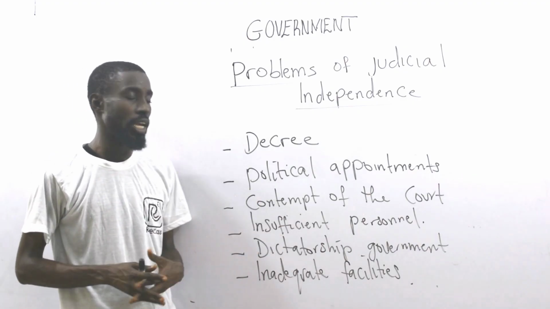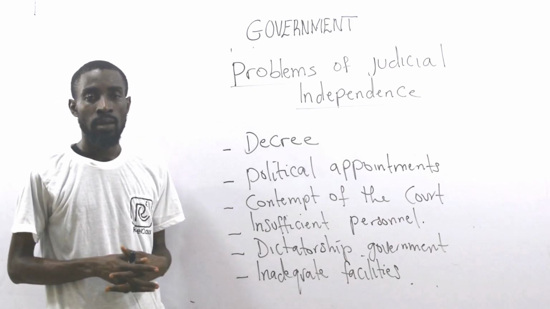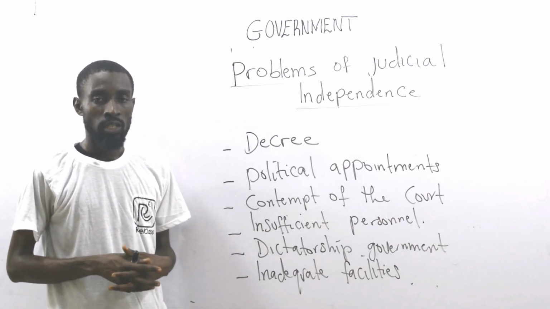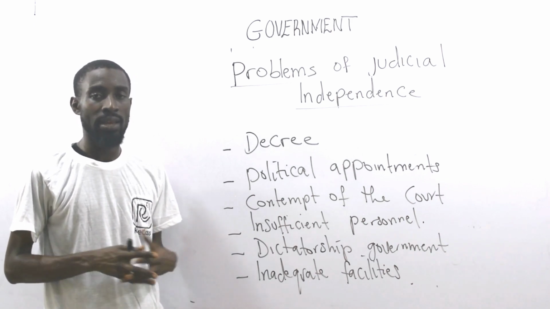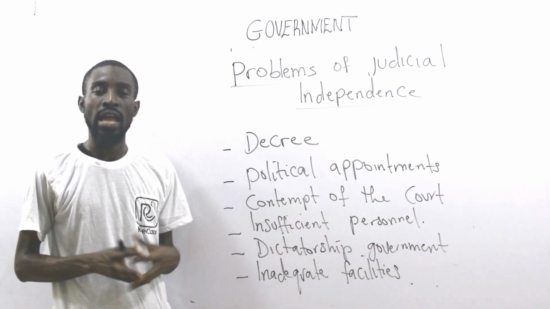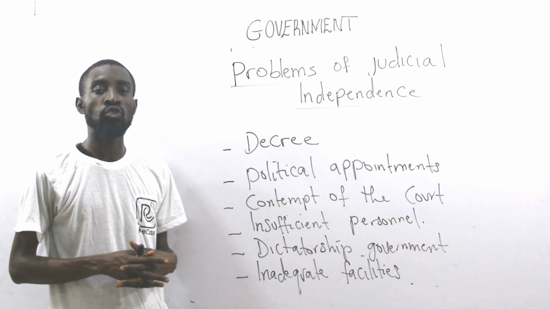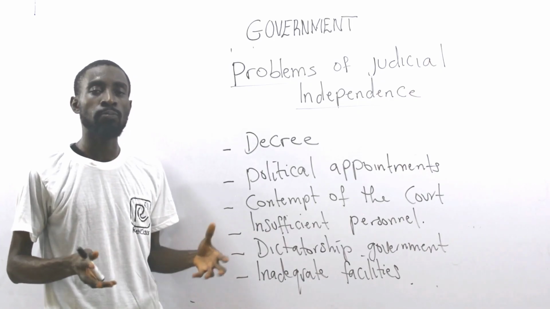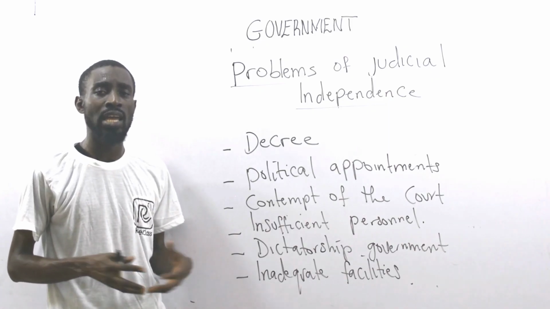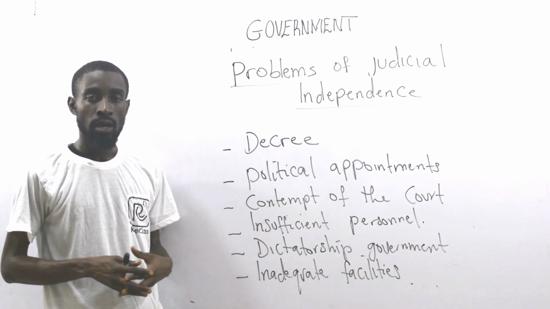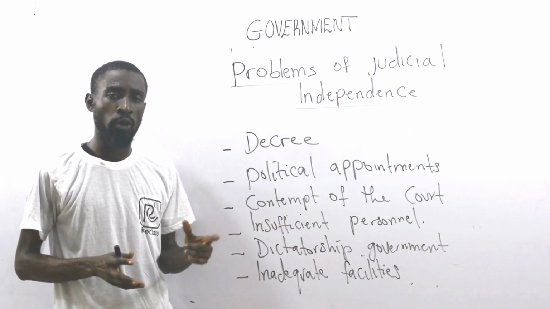Then we talk about insufficient personnel. Now, people that work in the courts, like the clerks, like even the judges, are few. The lawyers that we have are few. Even the court system, entirely. We have few courts in Nigeria that could actually handle so many cases that we have on ground. That is why we have so many persons that are not tried. They are kept in police custody without trial because there are so many cases on ground, and the courts to try them are few compared to these cases. And the issue of insufficient personnel is actually a big problem of the judiciary.